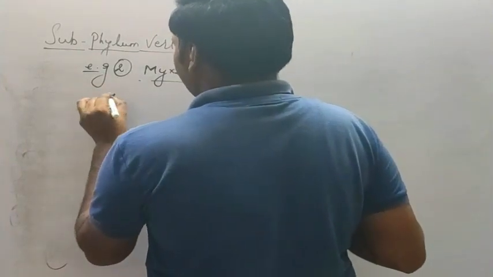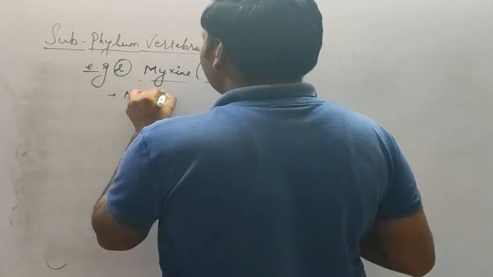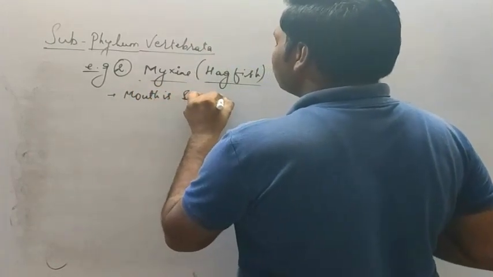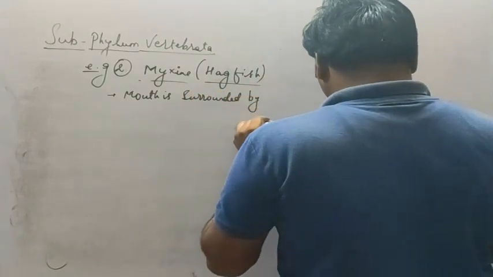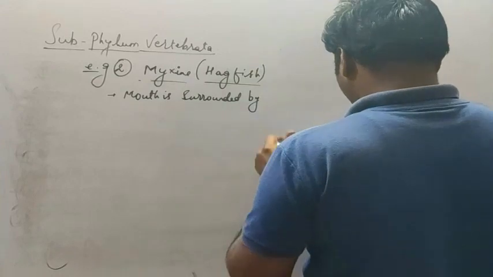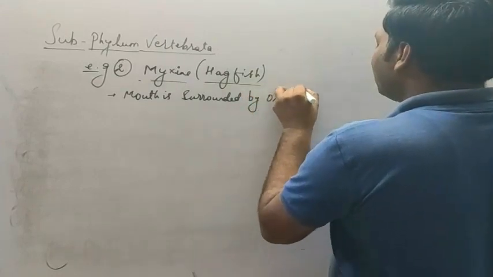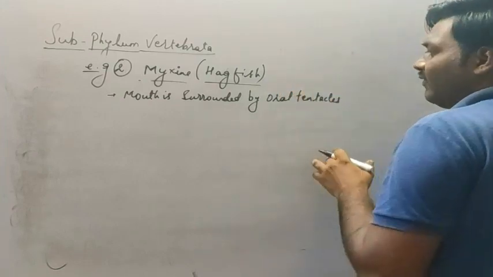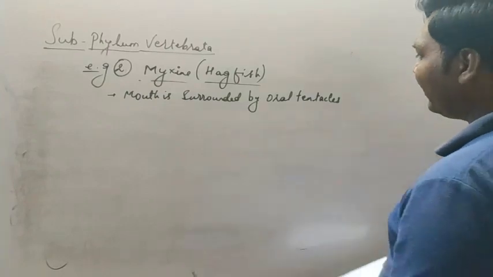Okay, the mouth is surrounded by oral tentacles. So if you look after the mouth, you will see through the diagram also they consist of oral tentacles.